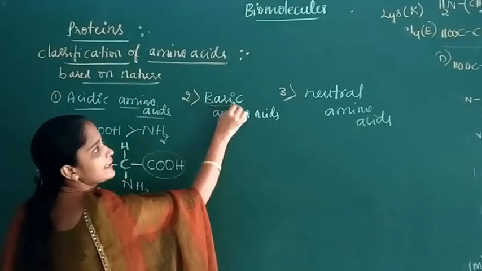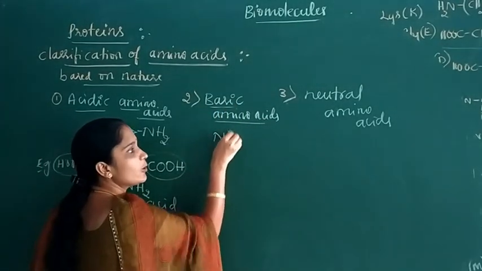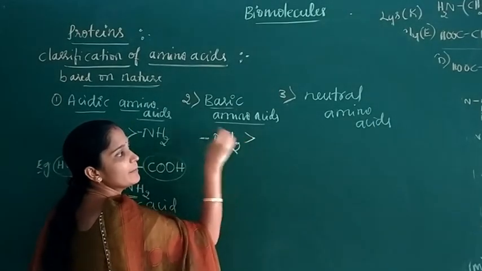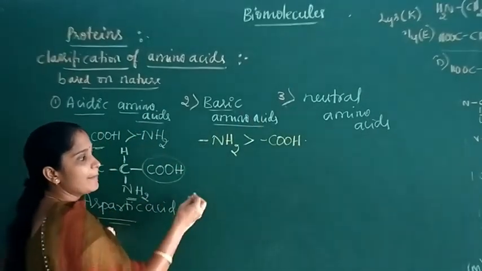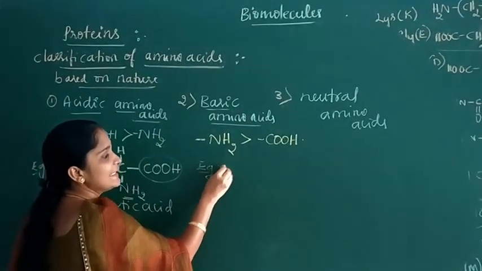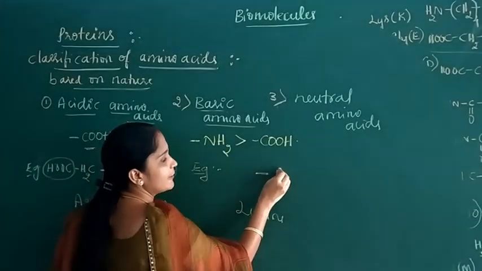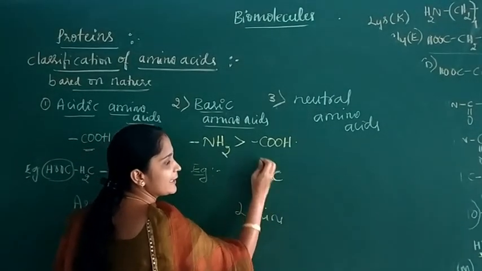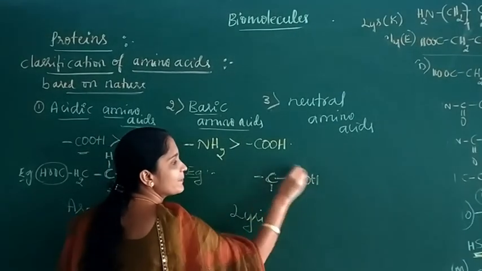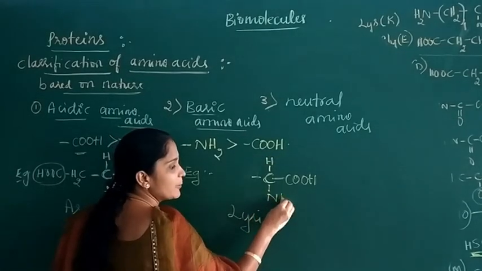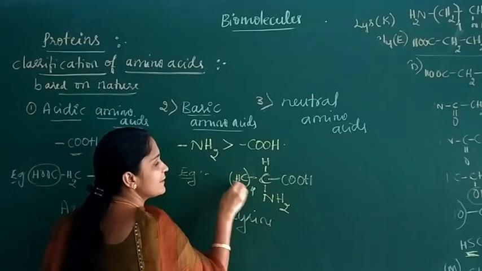Next, coming to basic amino acids. Basic amino acids are the amino acids which contain more amino groups than carboxylic acid groups. For example, lysine. It contains one carbon attached to a carboxylic acid, one H and one amino group, and it contains (CH2)4 NH2.